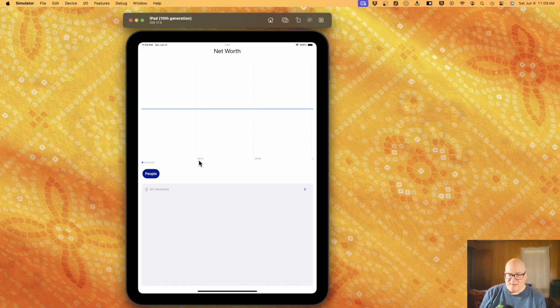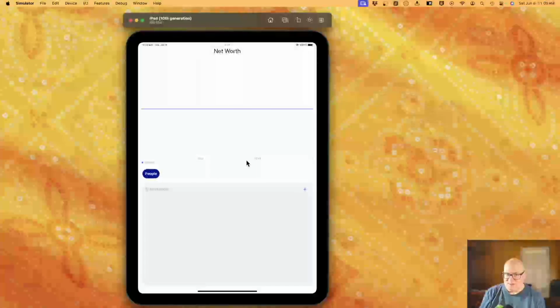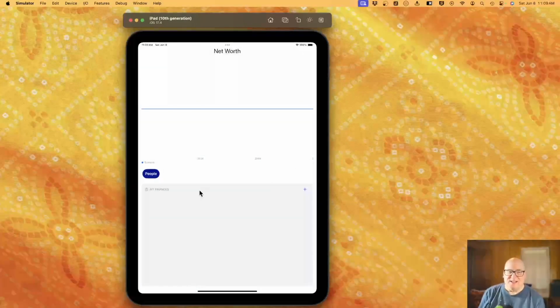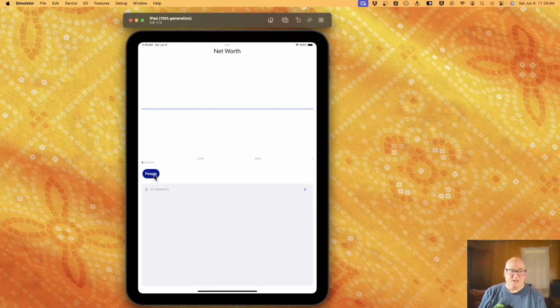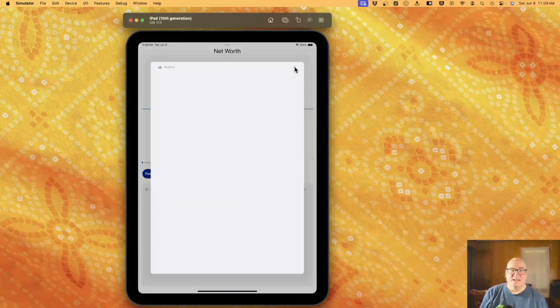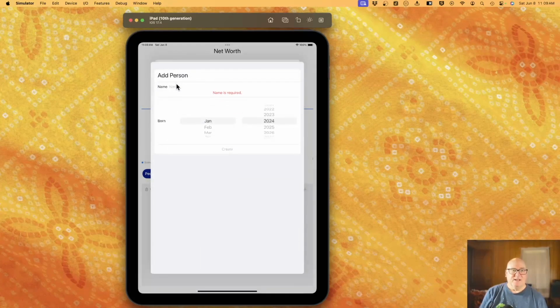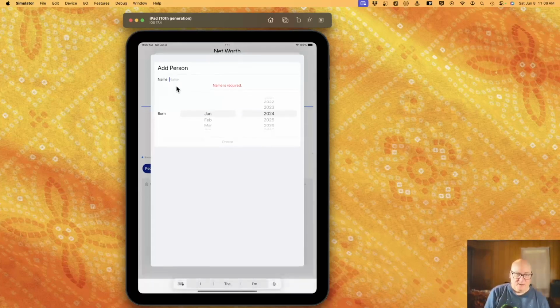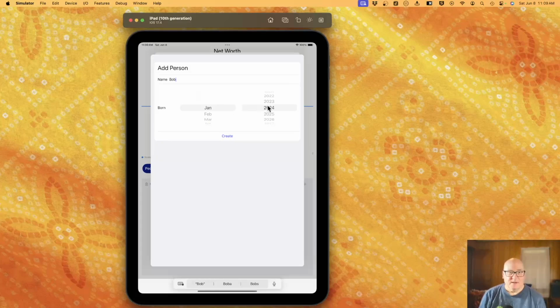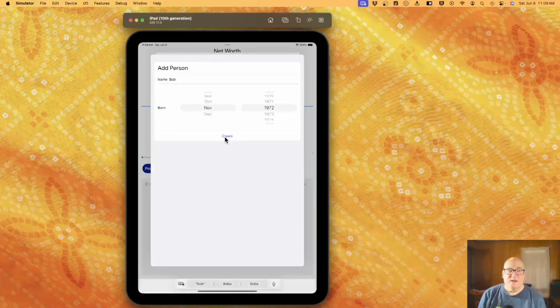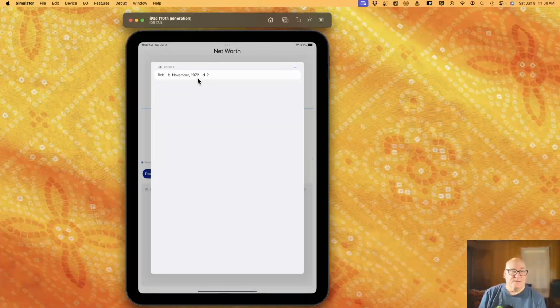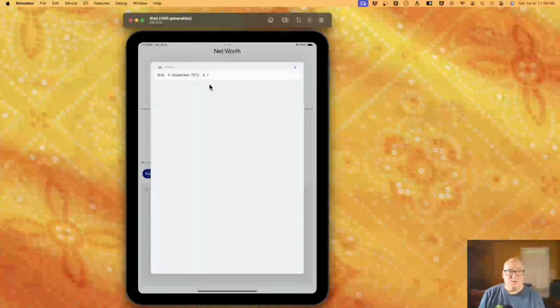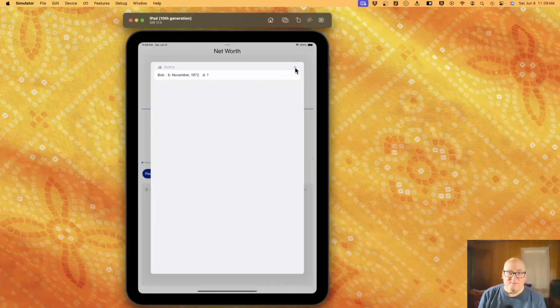So you can see on the graph, the axis here, 2034, 2044, these are year numbers, not month numbers. All right, so we'll just add a person since we had the ability to add people, but we've changed the way they enter their data. Let's make it Bob, and he's born in '72, and November. All right, so we'll add that person in. Let's see, 50 years would be 2022. So we probably want to do stuff in the range of maybe 60 years or so.